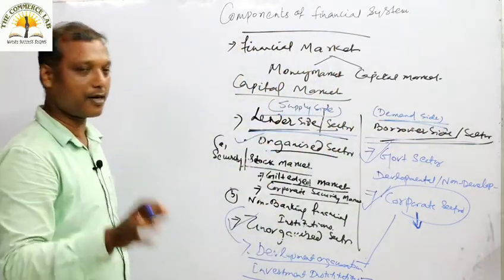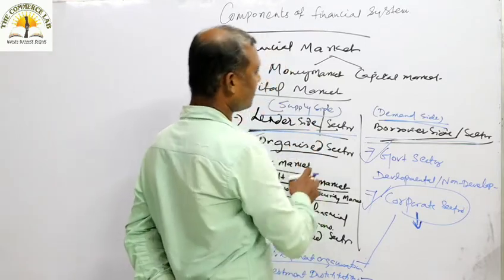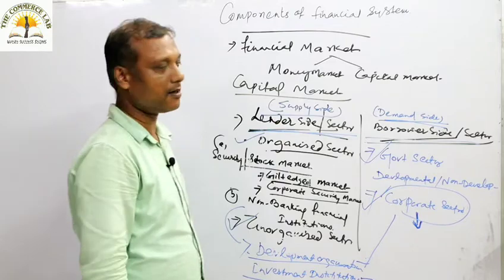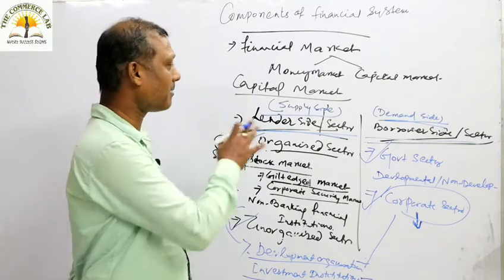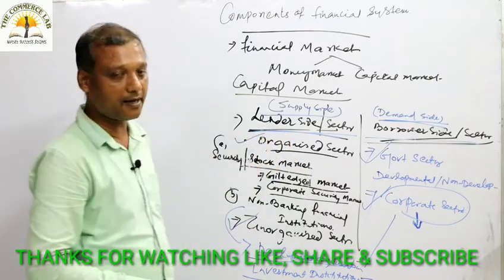So overall, we have come to a conclusion. We have come to a final discussion about the money market. The discussion of the money market and capital market is now over for you. I hope you understand each and every concept very clearly.